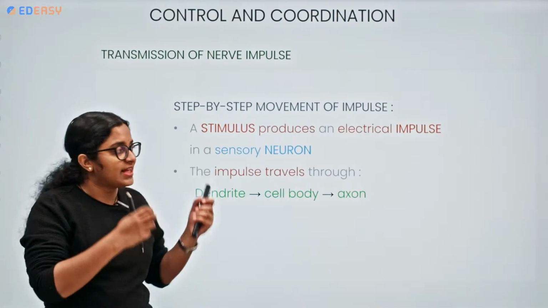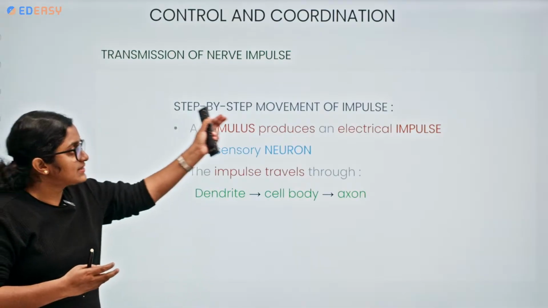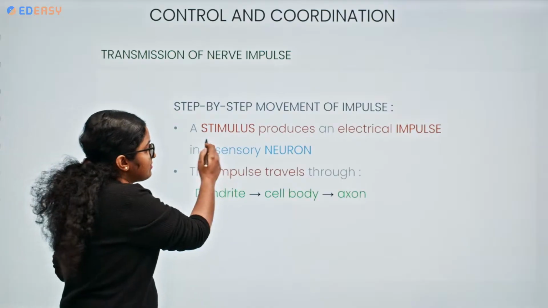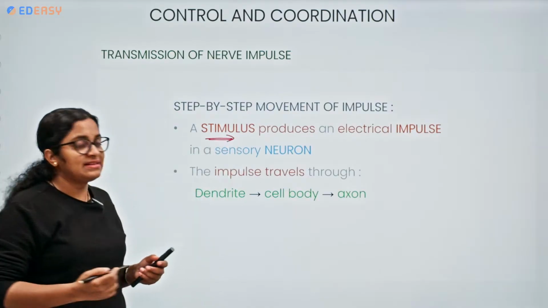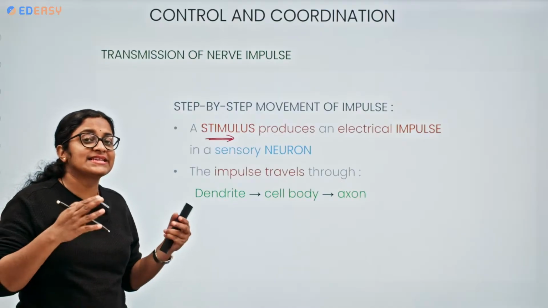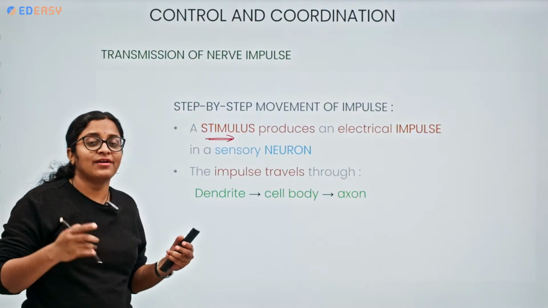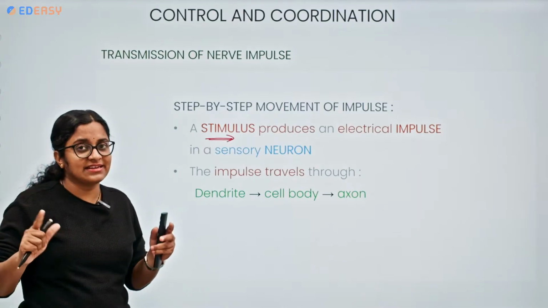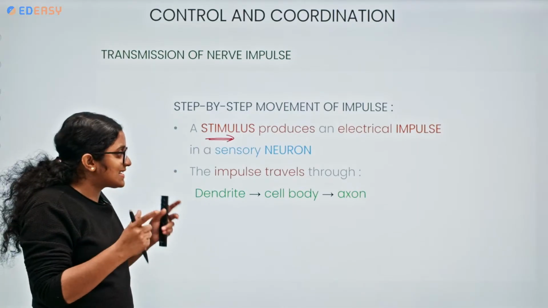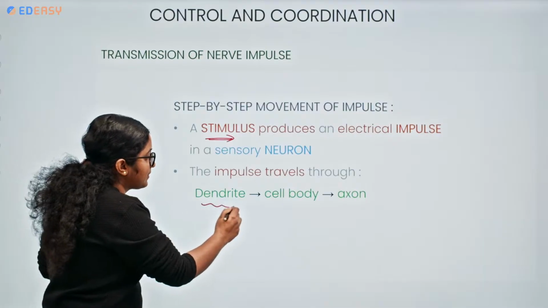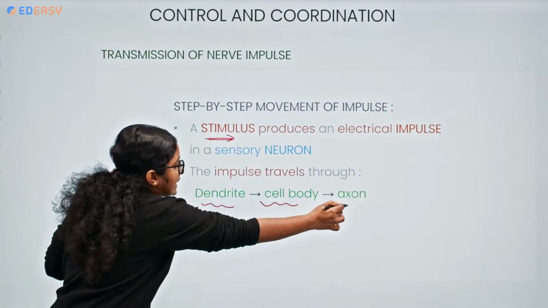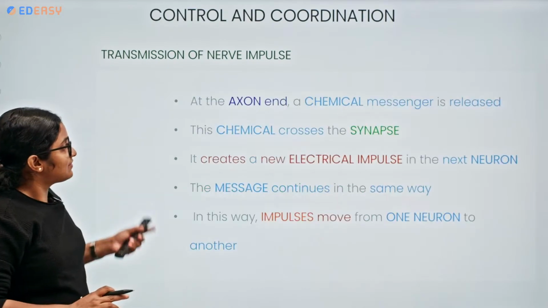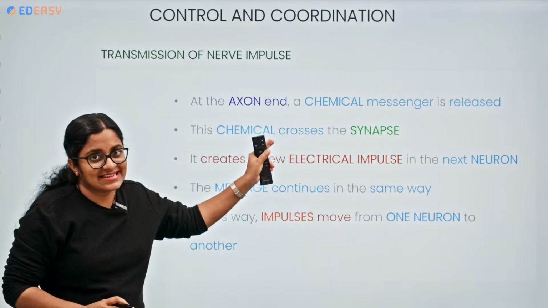So the transmission of nerve impulse, the step by step movement of impulse, how will it be? First, a stimulus produces an electrical impulse inside a sensory neuron. How? Initially, the receptors of the sense organs are sensing it. So the impulse travels through the neuron from the dendrite to the cell body and then to the axon. Wow, this is very nice. Now next, what happens at the axon end?